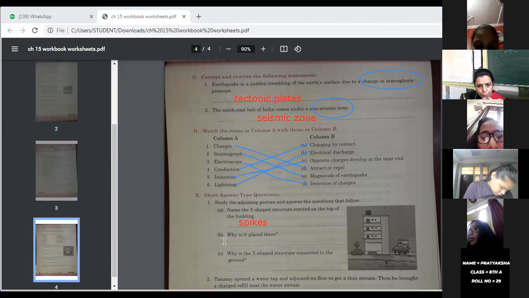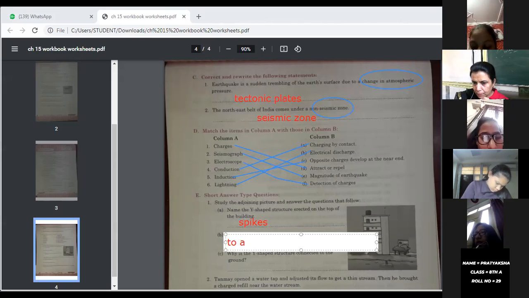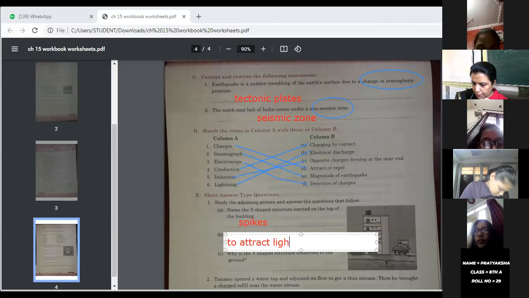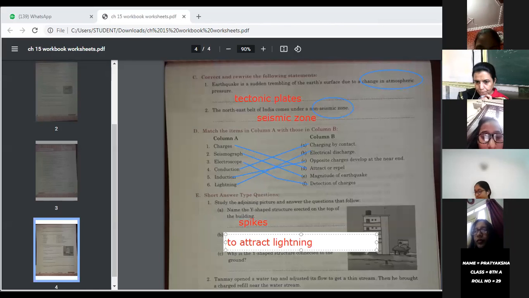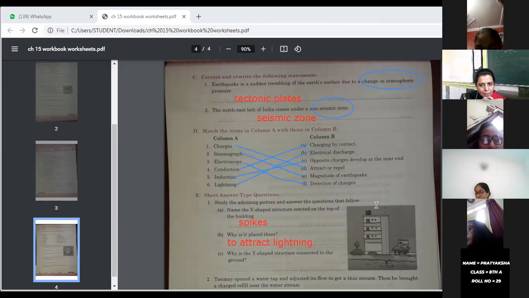To protect the buildings from the effect of lightning. You can write this also, and to attract lightning. Ma'am, if it attracts lightning, it will cause more harm to the building. No, why harm? It attracts the lightning and that lightning moves downwards. Whenever lightning is nearby, it attracts that lightning, and the charge moves downwards.